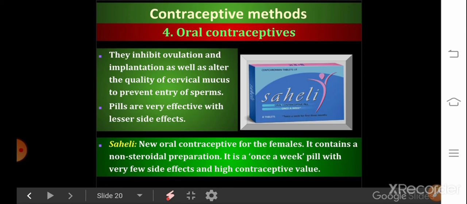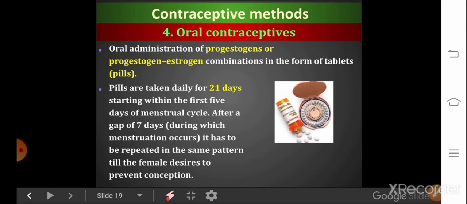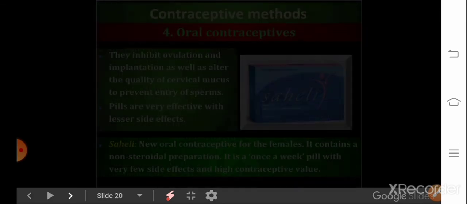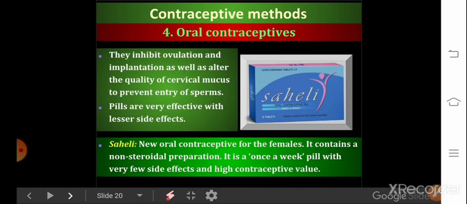They actually inhibit ovulation and implantation as well as alter the quality of cervical mucus to prevent entry of sperm. So these pills are very effective with fewer side effects. There is an oral contraceptive which is called Saheli.